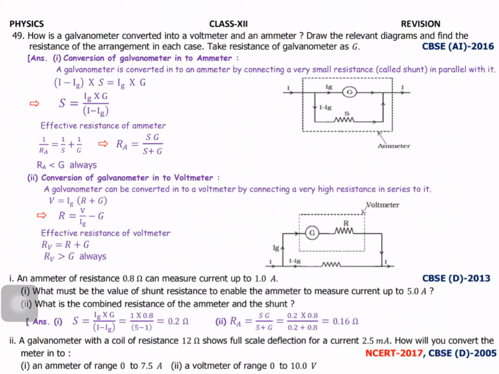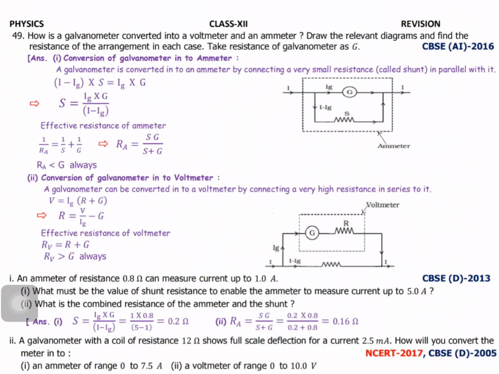So the effective resistance of the ammeter is given by the parallel connection. You know the formula: for parallel, 1 by Rp equals 1 by R1 plus 1 by R2. Here you can write 1 by Ra equals 1 by S plus 1 by G. Finally, Ra equals SG by S plus G, where Ra is always less than G. Next one, conversion of the galvanometer, just the opposite of the first case.